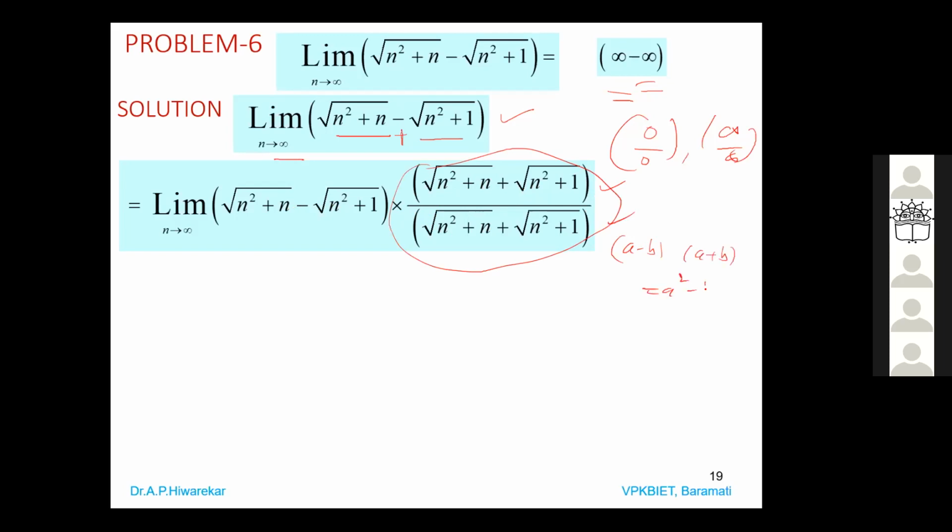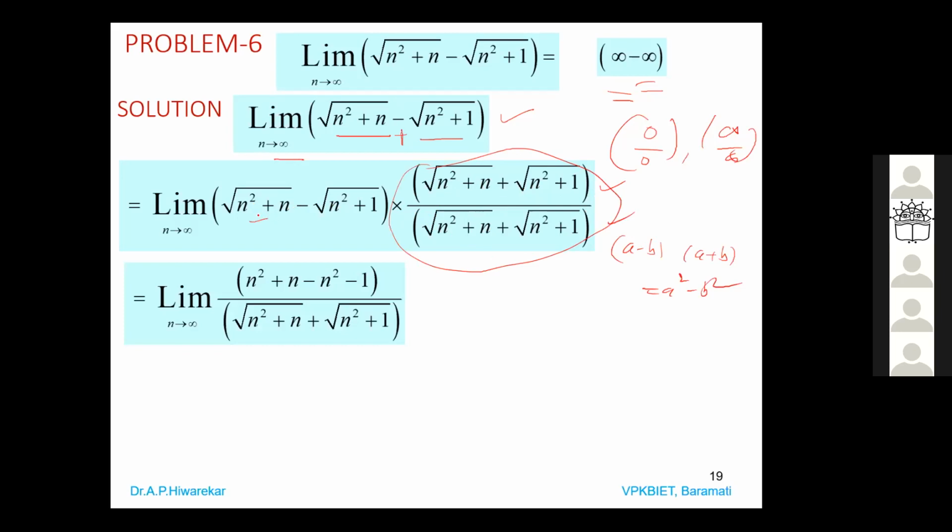That is a square minus b square. So square of this: the square root will go n square plus n minus n square plus minus of 1. That's why it is minus 1. So plus n square minus n square get cancelled, and you will get n minus 1, and the denominator is this term as it is, square root of n square plus n plus square root of n square plus 1, and then apply limit n tends to infinity.